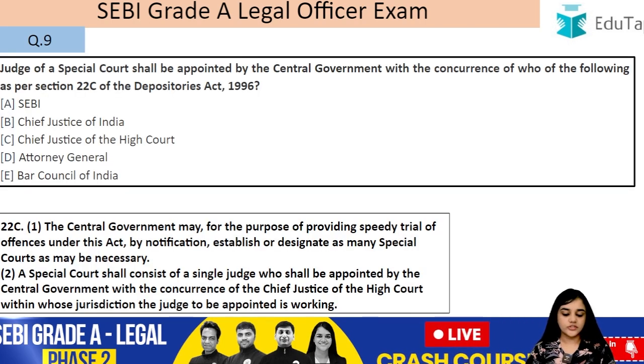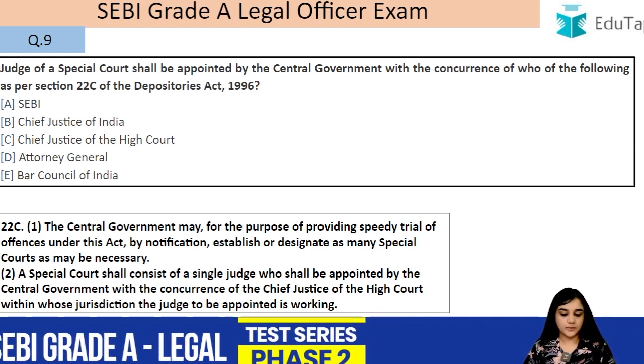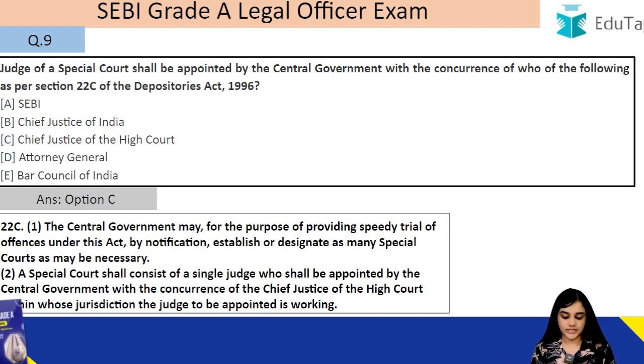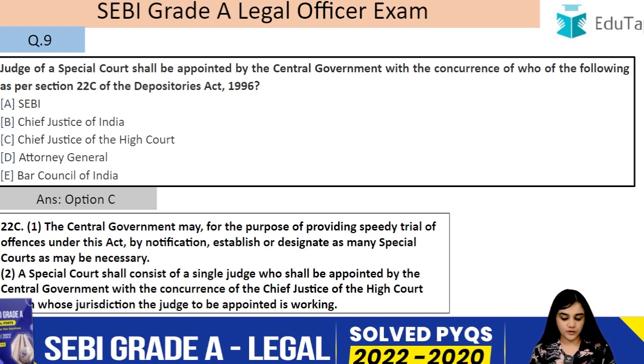Question number 9. Judge of Special Court shall be appointed by the central government with the concurrence of who of the following as per section 22C of the Depositories Act 1996? So, the answer to this question is the Chief Justice of the High Court. It is section 22C. The central government may, for the purpose of providing speedy trial of offences under this Act, by notification establish or designate as many special courts as may be necessary.